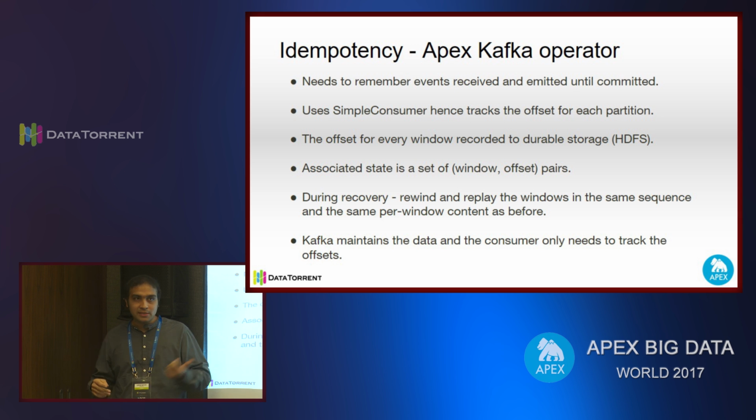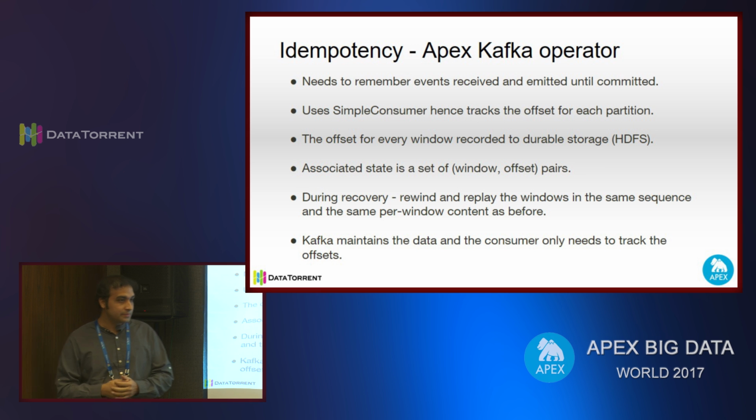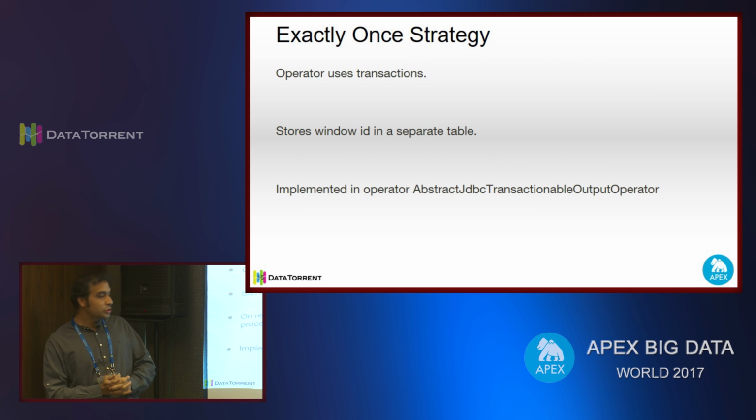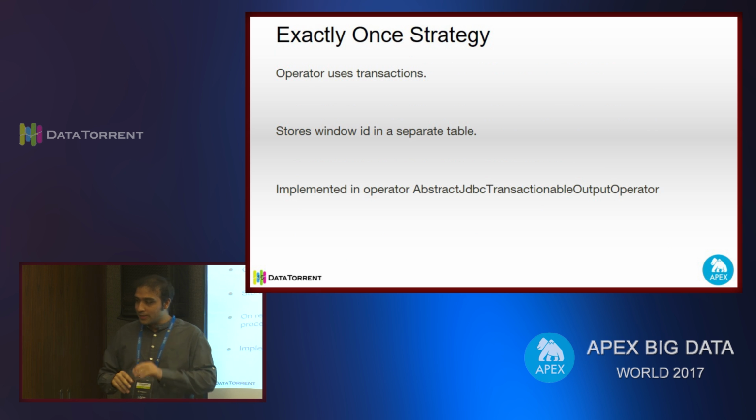This offset mechanism is similar to what we will do while reading from a file. For a database, we have some other mechanism. So again, the complexity or the mechanism will be different for different input sources. Similar to what we are doing in the input, there has to be some intelligence which we need to put in the output as well.